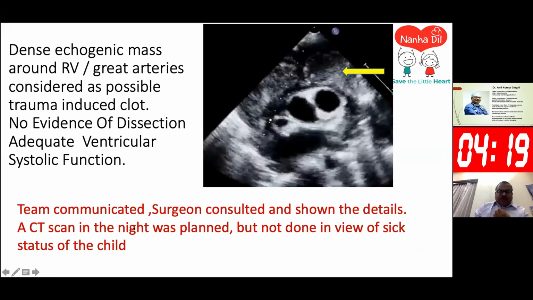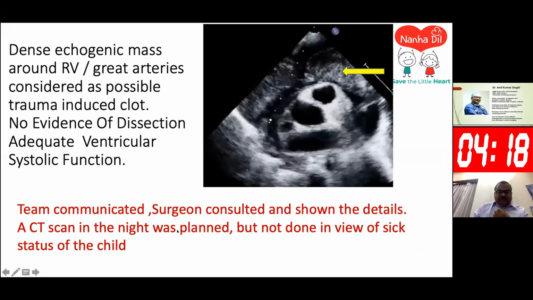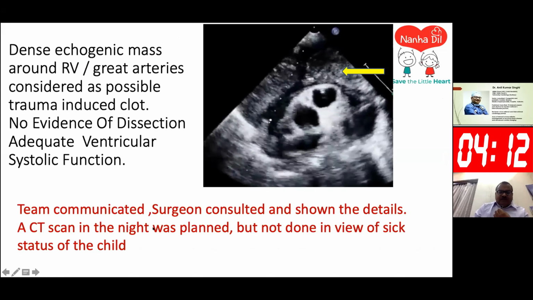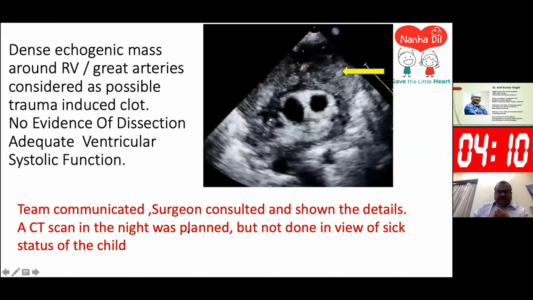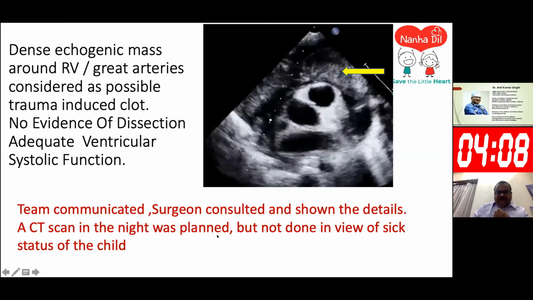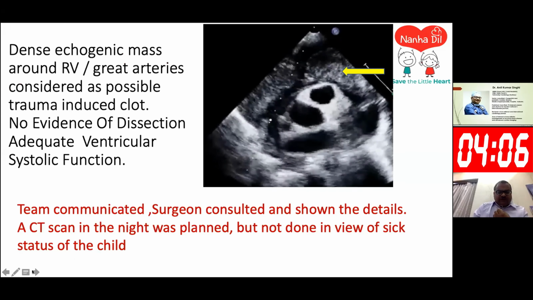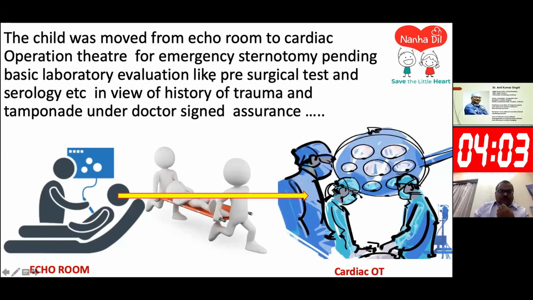We communicated with our team. The surgeons were consulted and called. He was in OT and came and saw. A CT scan was planned for the night, but it was late night. The child was very sick, so it was decided to act fast. The child was moved from the echo room to the cardiac operation theater for emergency sternotomy, pending basic laboratory evaluation like pre-surgical tests and serology, in view of trauma and tamponade. And we had to sign that, okay, clear for everything, urgent surgery.